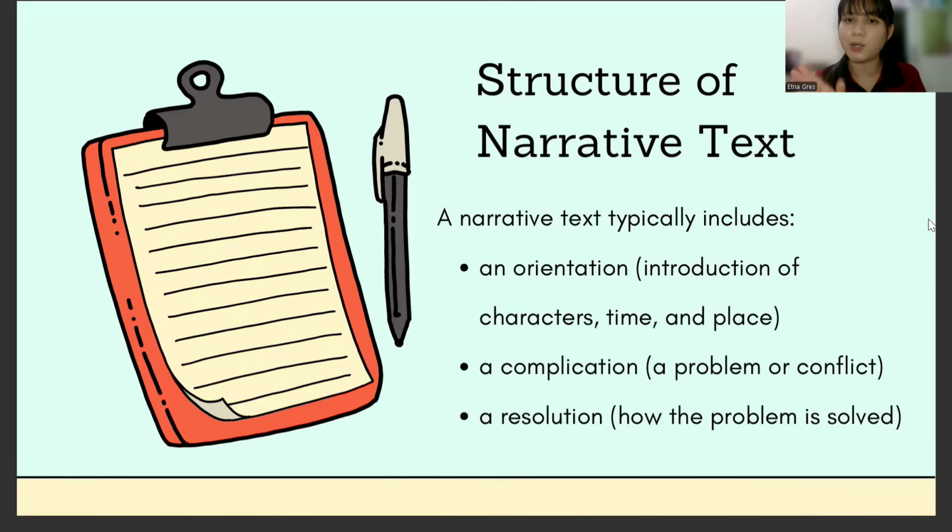All right, the next point is about the structure of the narrative text. A narrative text typically includes, first, orientation. It's the introduction of the characters, the time and place: the people, and also the place, where and when. After that, you continue to the complication. It's like the problem or the conflict in the story. And then the last is the resolution, so how the problem is solved in the end.